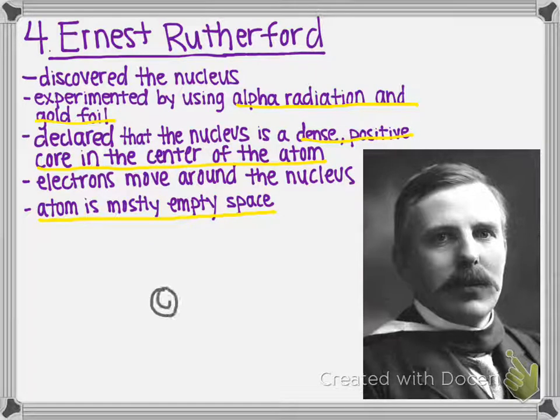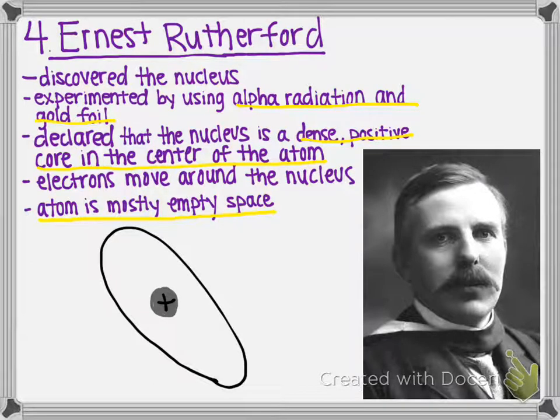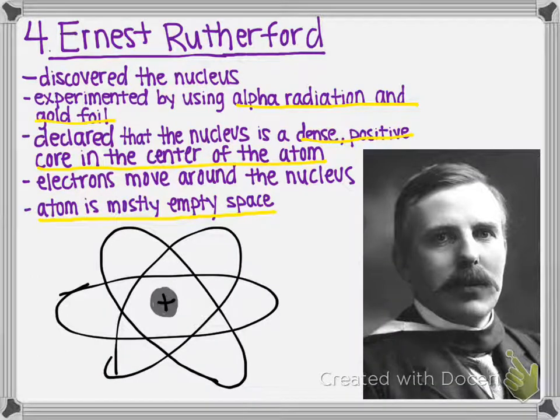And so his model looked like a positive core that was dense, and this is the nucleus. So it has a positive charge. And he said that the electrons move around it. And so what I just drew is the path of the electron.